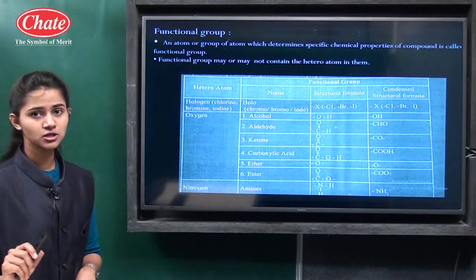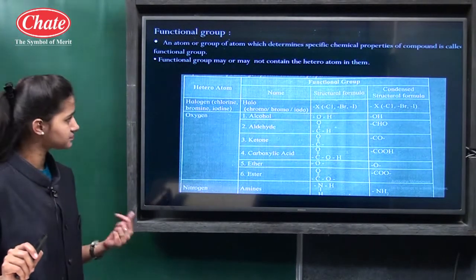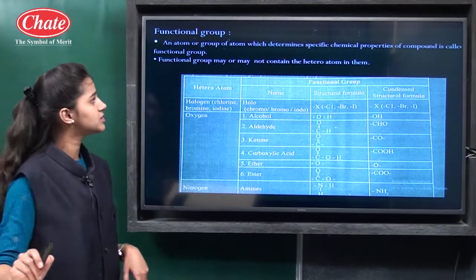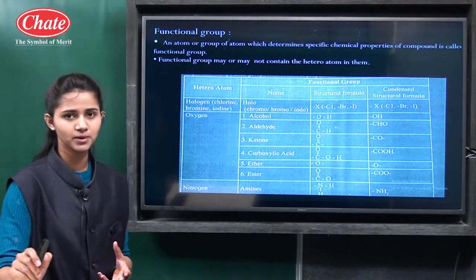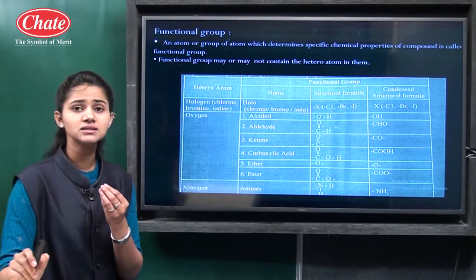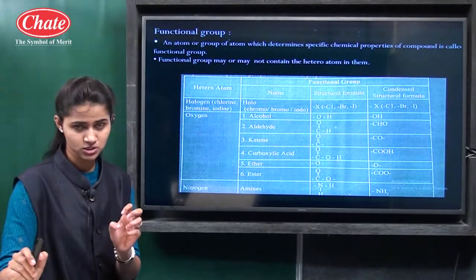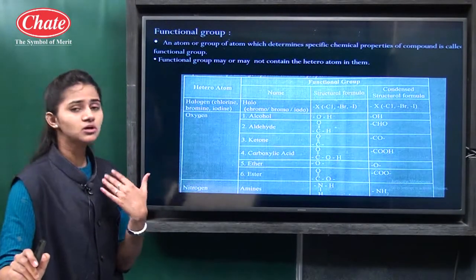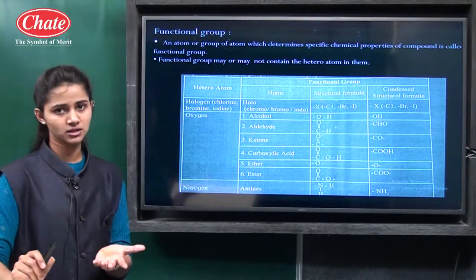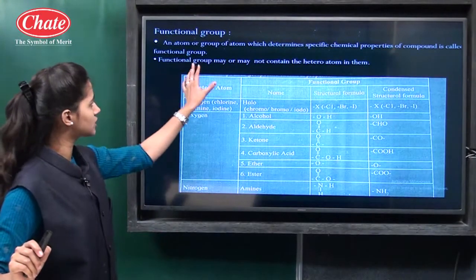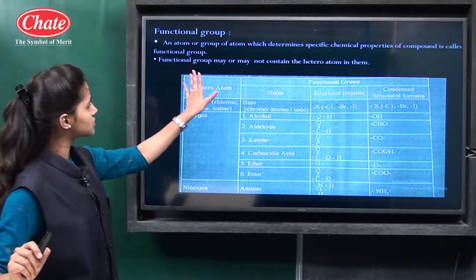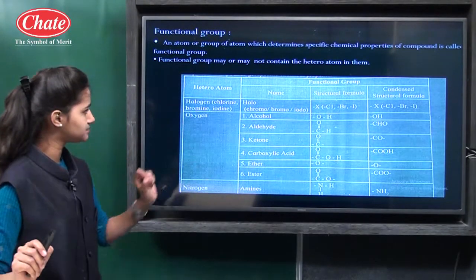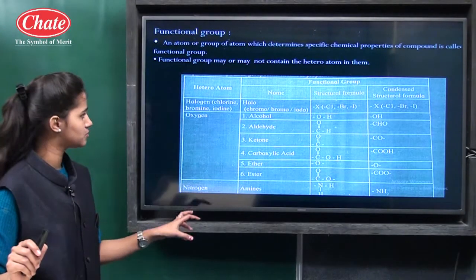Then functional group. What is a functional group in any compound? See, an atom or a group of atoms which determines the specific chemical property. It is actually a specific element other than carbon and hydrogen, or it can also be a group of elements, and it gives particular or specific chemical properties to that compound. Such a group is called the functional group. Okay, so a functional group may or may not contain a heteroatom. So see here the heteroatoms and the functional groups are given.